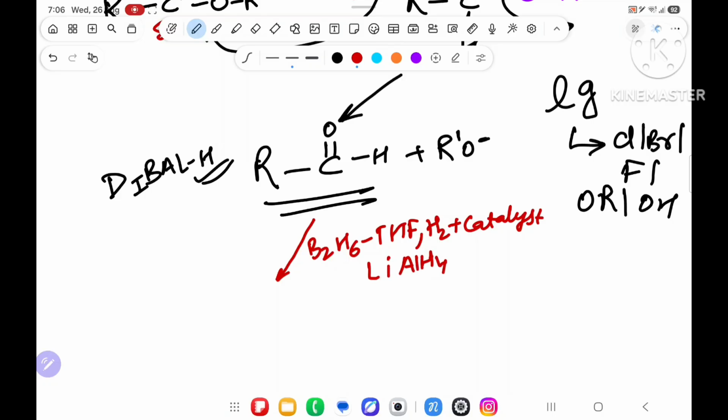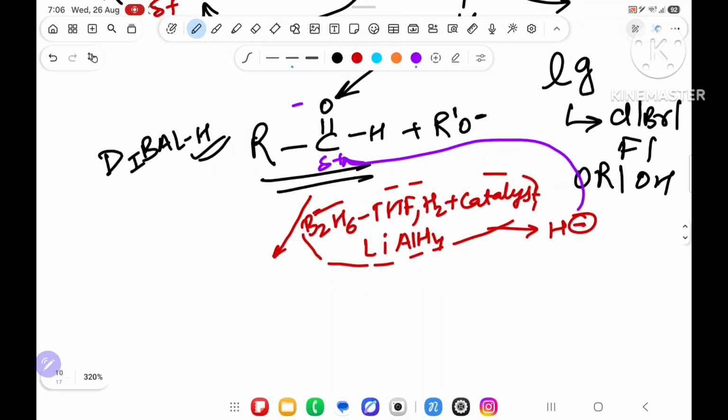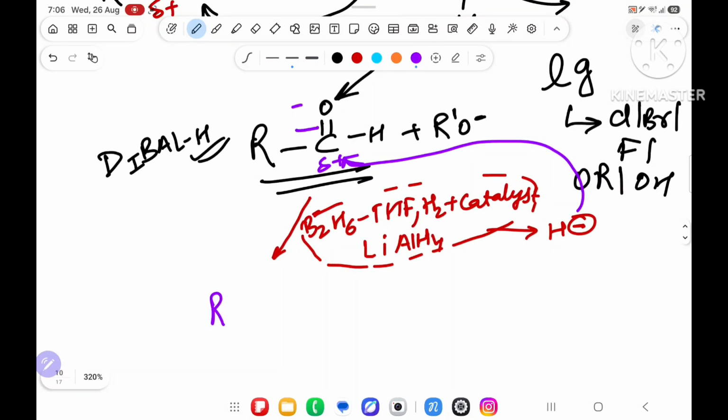This has too many hydrogen whenever I am writing the reagent. Again, these all reagent will give H minus. Once it will get H minus, what will happen? Over here again, partial positive, partial negative. This H minus will come here. It will become R, so it will break the bond, oxygen. So first not breaking the bond, first becoming partial positive negative. Why? Because of electronegativity difference. After that, hydrogen will attack, then it will break the C O minus bond. O minus, H is there, H is there.